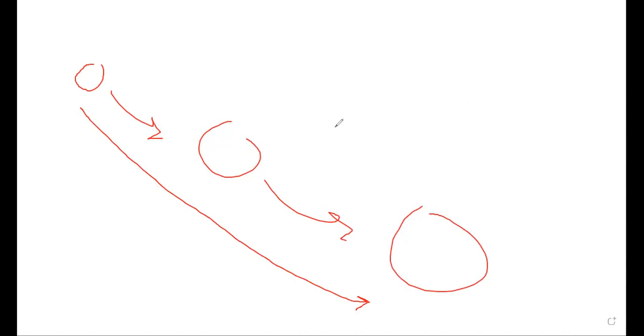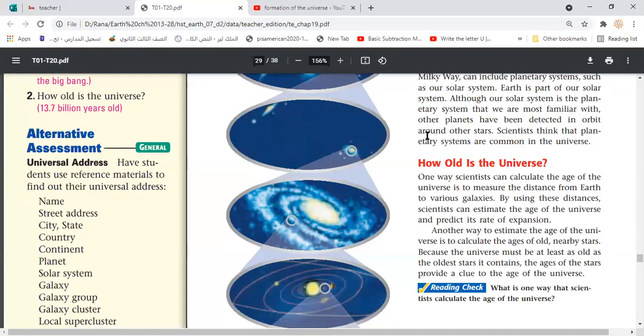So like that, scientists said the age of the universe will not be younger or less than the age of the oldest star that they discovered. Yes or no? Yes. So by calculation of the rate of nuclear fusion that happened in the star, we know the age of the oldest star, for example about 12 billion years. So of course the universe will not be younger than 12 billion years. You get the idea? That's it. Any hard question in this part, guys?